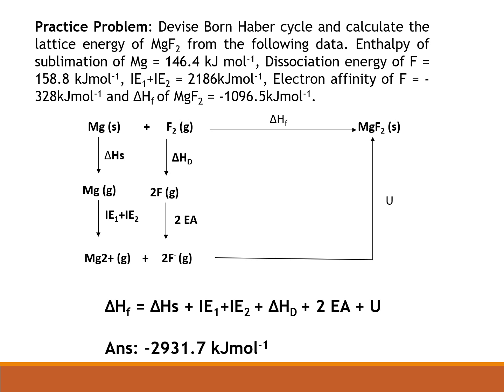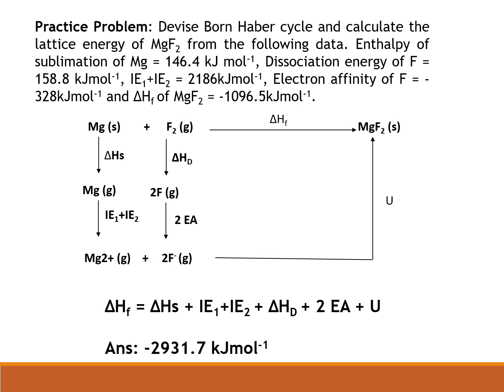And that is why the difference comes. So magnesium gaseous atom is ionized into magnesium 2 plus in two steps. In the first step, it's converted to Mg plus, and in the second step, it's converted to Mg2 plus. And then fluorine gas, the fluorine molecule we have, 1 mole of fluorine, that should be converted to 2 fluorine atoms. Here in the compound, in the final product, we need 2 fluorine atoms. So 1 complete delta HD is required.